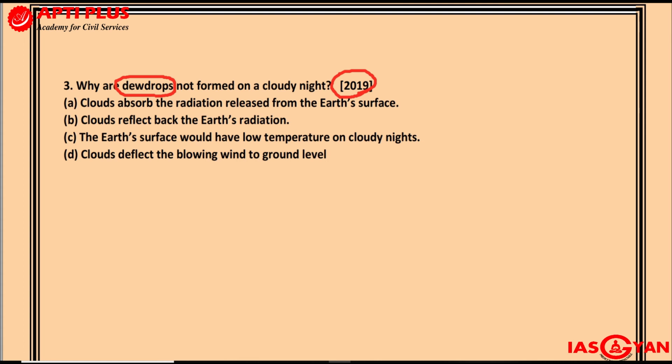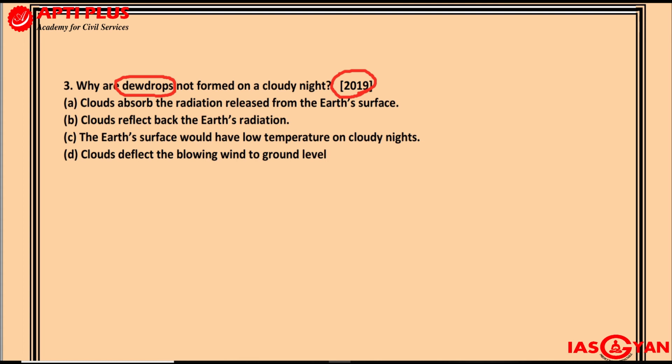Now in the case of a cloudy night, you must be aware of something called terrestrial radiation. The earth acts like a black body. It will absorb heat from the incoming solar radiation, or what we call insolation, during the daytime. After the sun sets, the earth's surface will radiate out all the heat it had absorbed throughout the day.